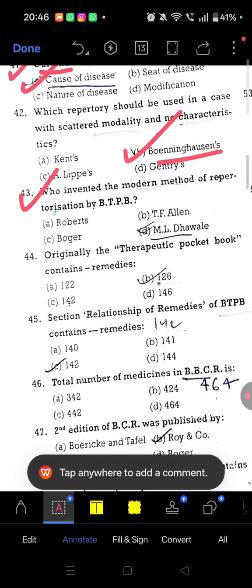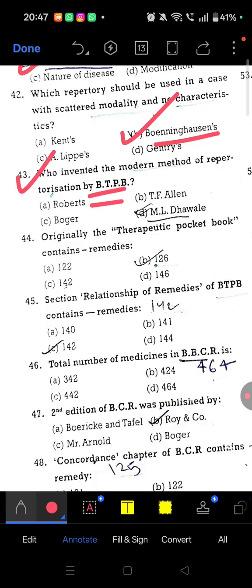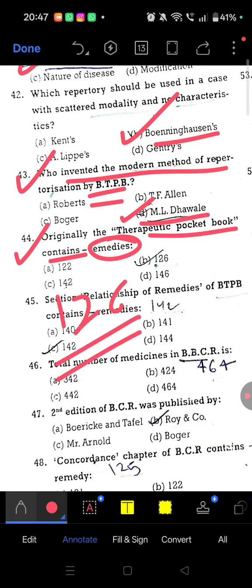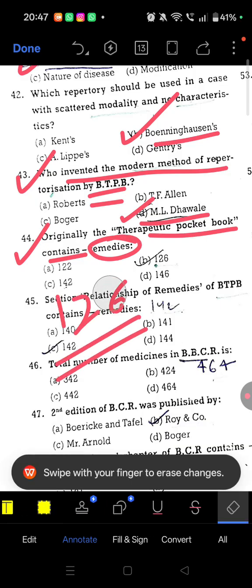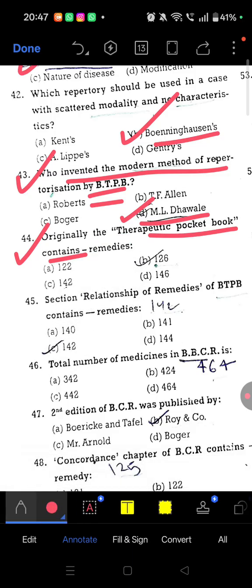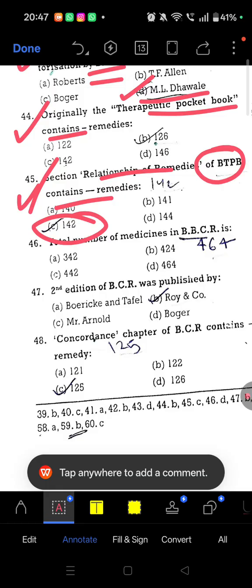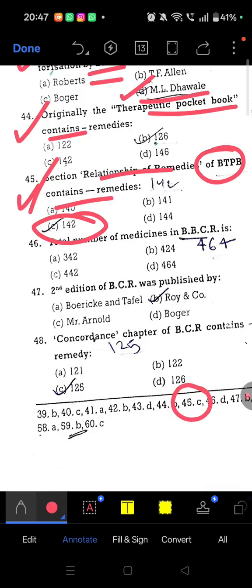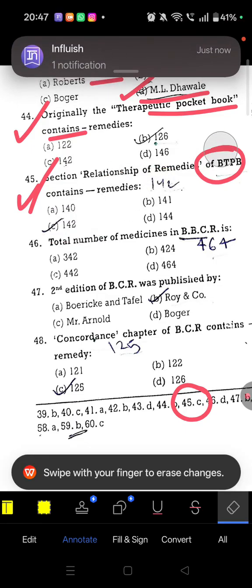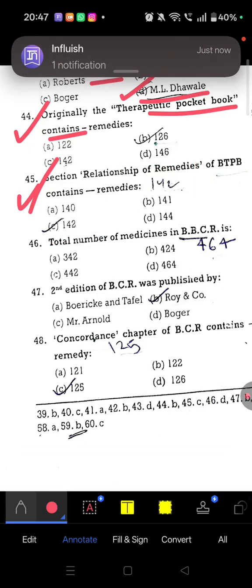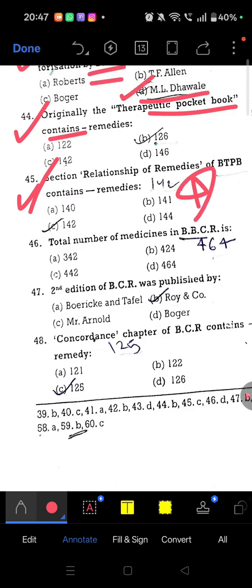Question 43. Who invented the modern method of repertorization by BTPB? The answer is Emil Dawle. Question 44. Originally the BTPB contained how many remedies? Originally it contained only 126 remedies. Question 45. The section Relationship of Remedies of BTPB had how many remedies? It contains 142 remedies, option C. Remember this number, 142.